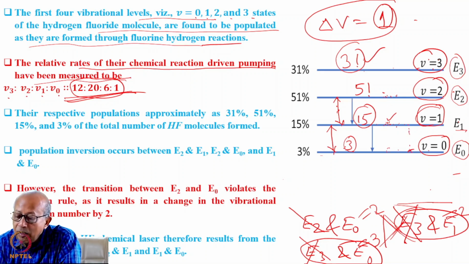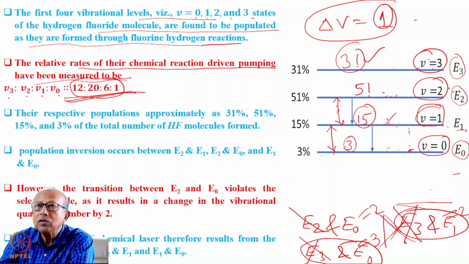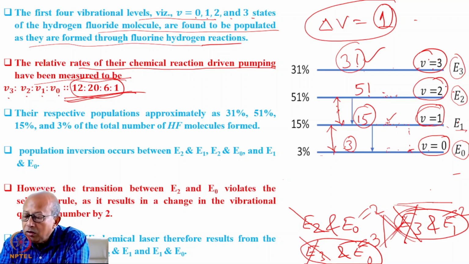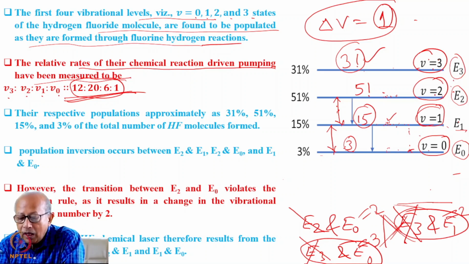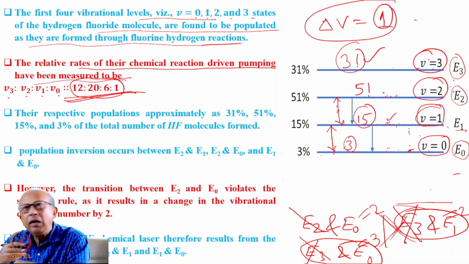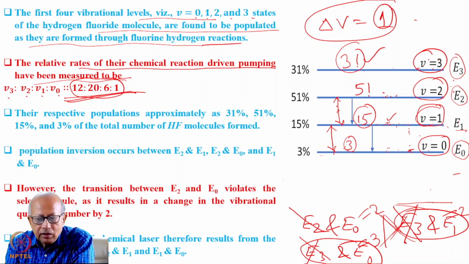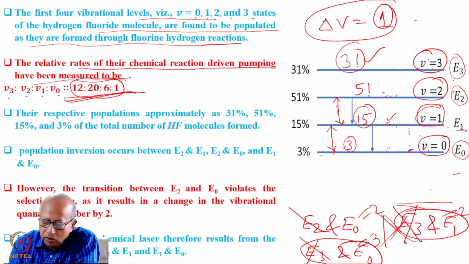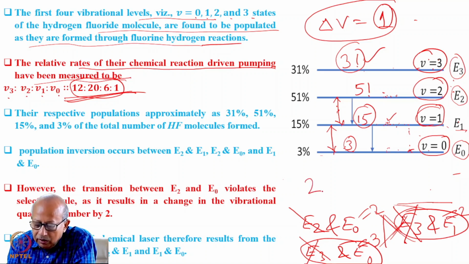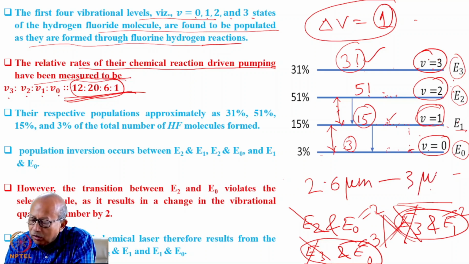And now all these vibrational levels have their rotational manifolds, so there will be numerous transitions from different rotational vibrational levels, meaning that emission can occur on a number of wavelengths. And that is why this laser is tunable. And its tunability, as I mentioned earlier, is from 2.6 micron wavelength to 3 micron.